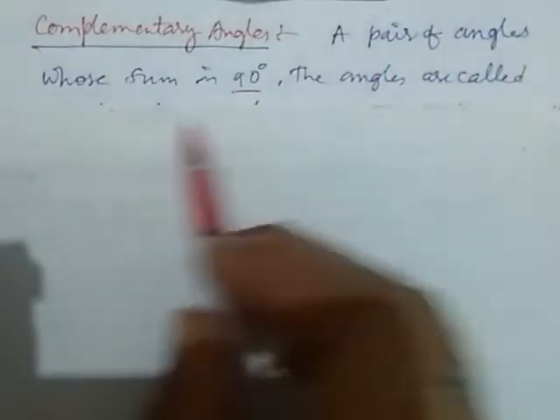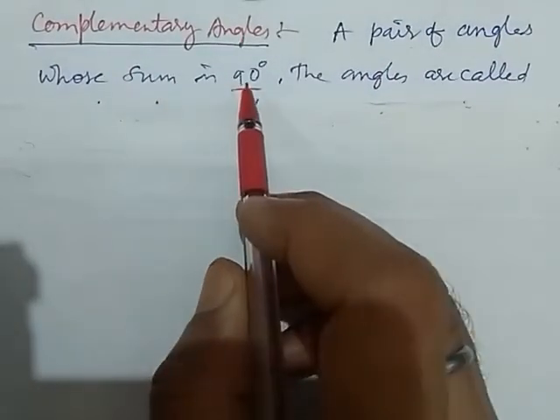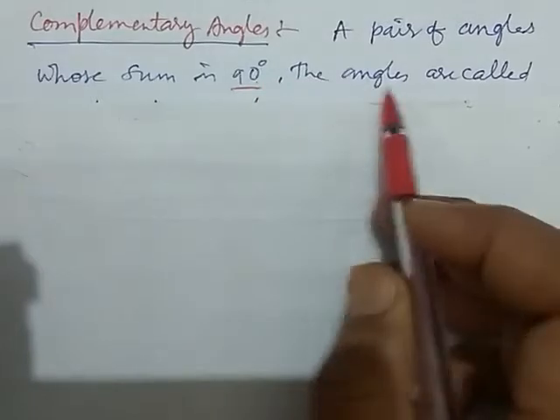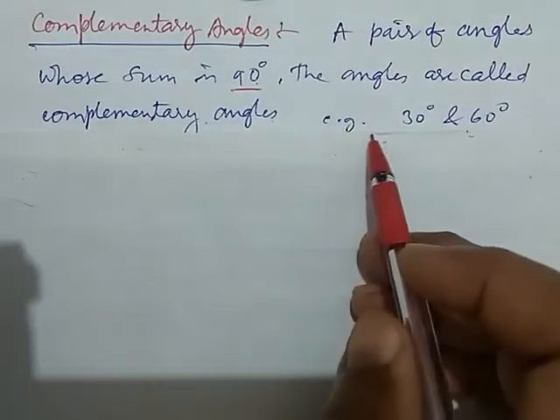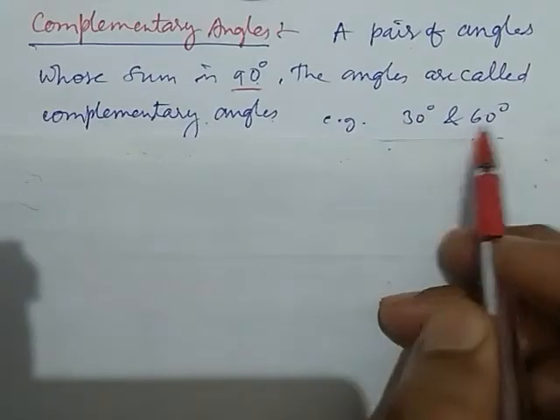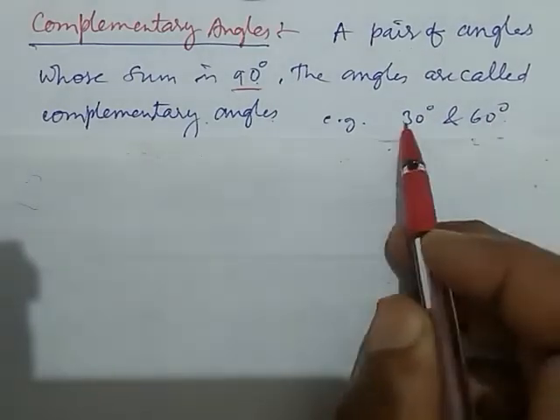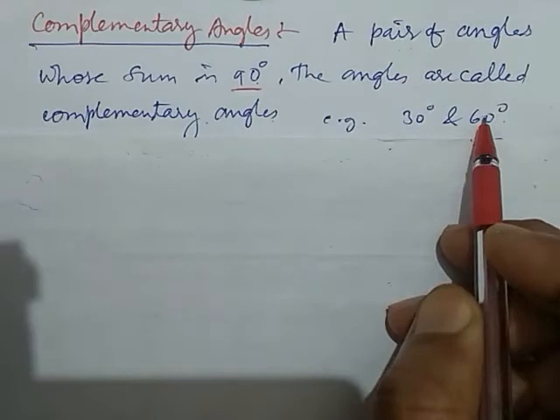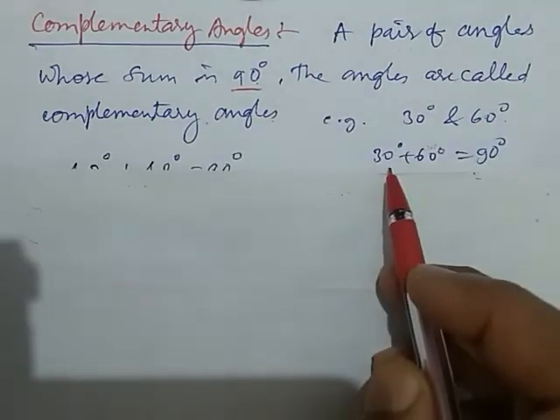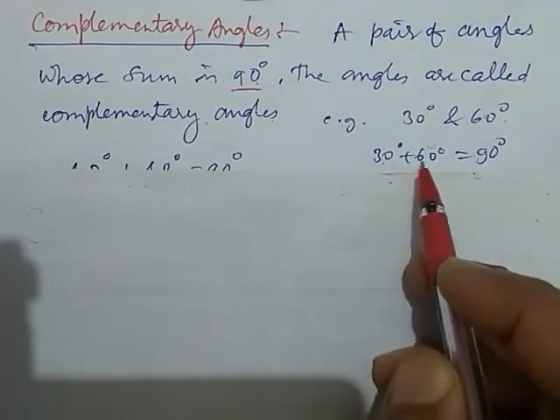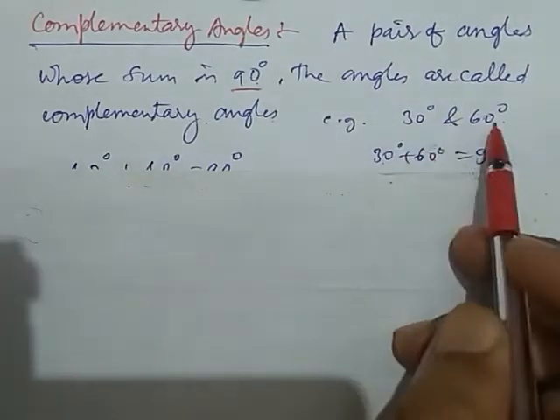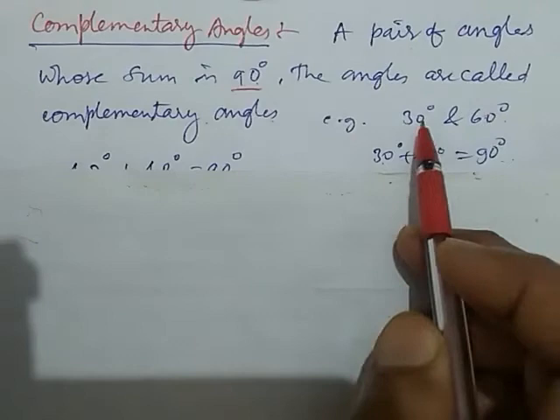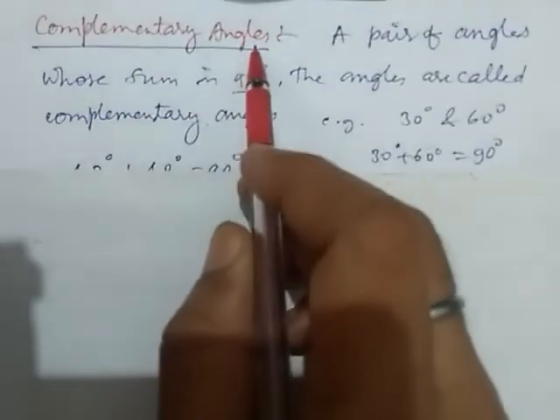A pair of angles whose sum is 90 degrees are called complementary angles. For example, 30 degrees and 60 degrees. The sum of both these angles is 90 degrees. Here we can see 30 degrees plus 60 degrees equals 90 degrees. That's why the pair of these two angles is called complementary angles.